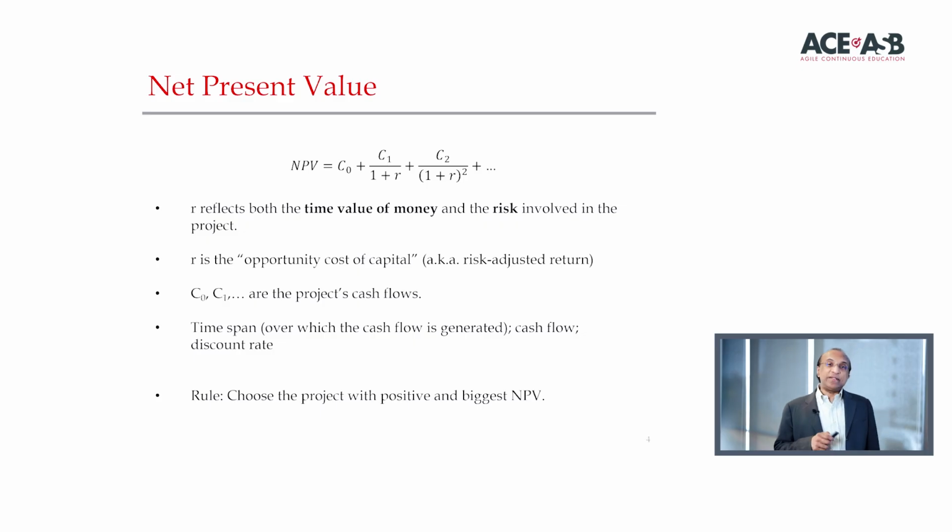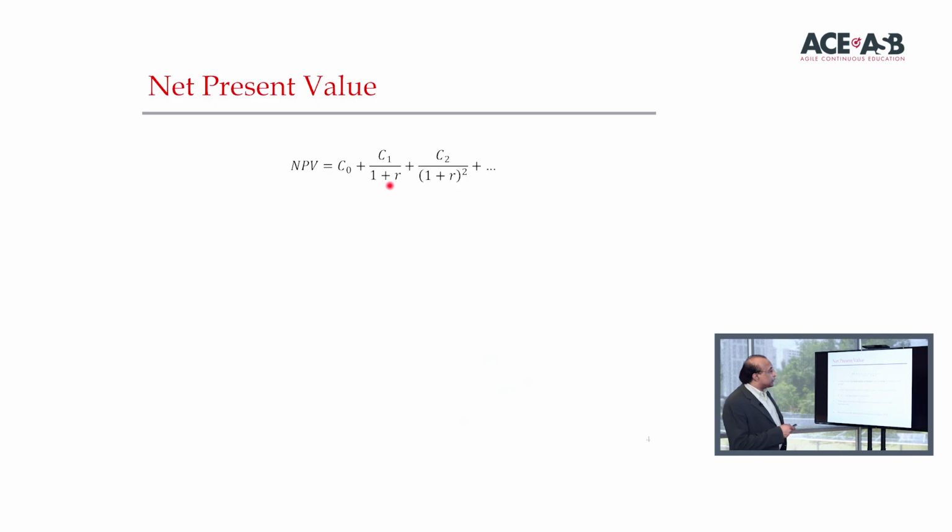Net present value is what we use for almost every decision making on investments. The reason is because it aligns all the cash flows associated with the project. It discounts it by the risk adjusted rate, which is very important. You need to discount it by the opportunity cost of capital associated to the cash flows. And that's what NPV does, and you've got to do it over time. So let me explain to you once again by just repeating it, because this is very important.